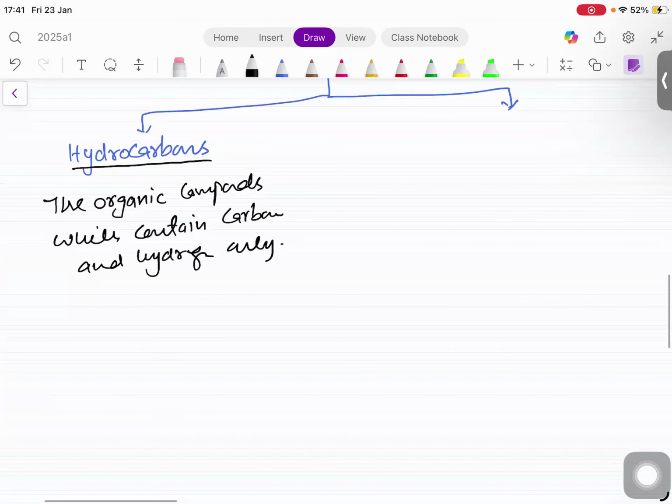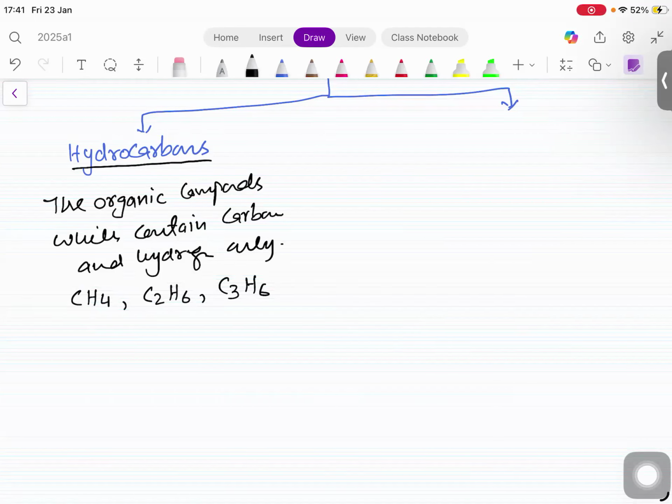For example, CH4 is a hydrocarbon, C2H6 is a hydrocarbon, C3H6 is a hydrocarbon. I hope you understand. Compound is always consisting of more than two elements. So when the two elements are only carbon and hydrogen, no other element, oxygen or anything, this is called hydrocarbon. Okay? They are not all organic compounds. They are one of the parts of the organic compound. Mostly students think they are all organic compounds. Next line, they are divided into two parts.